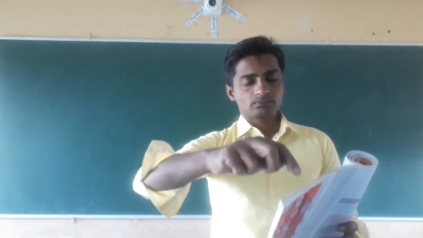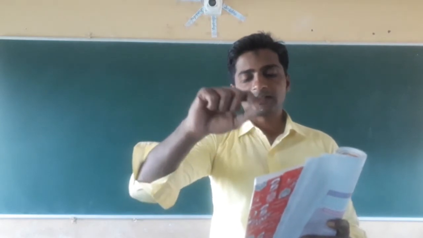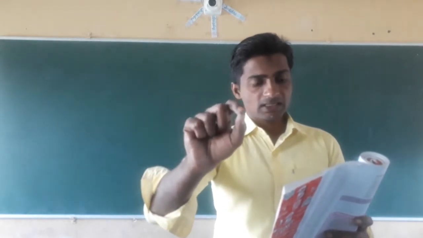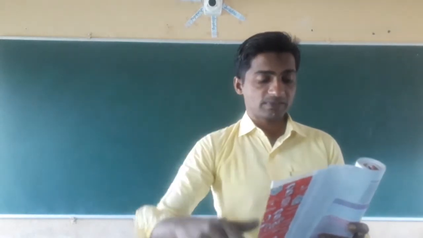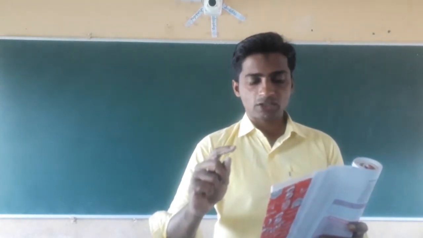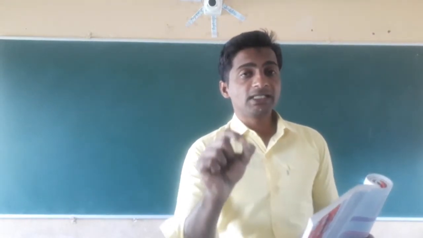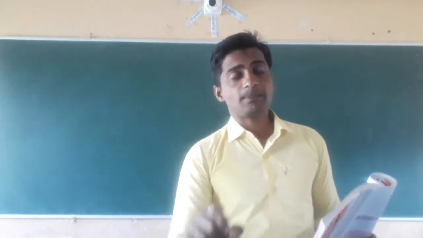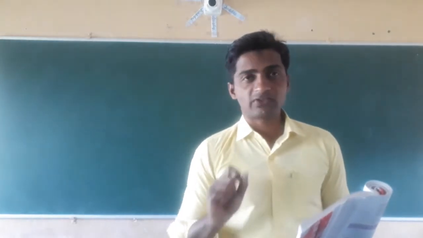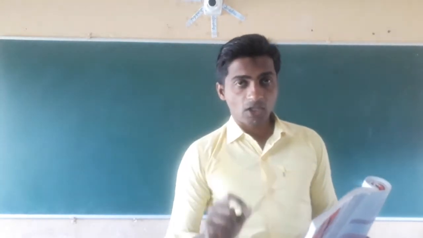First one: the kidneys in human beings are a part of the system for which system? Once again I will read it. Nutrition, no; respiration, no; excretion; and the fourth, transportation. The correct answer is excretory system. Kidney is a part of the human excretory system, which is present on either side of the vertebral column.